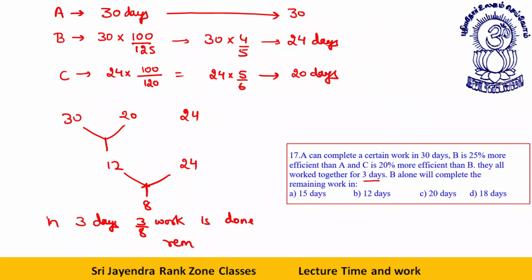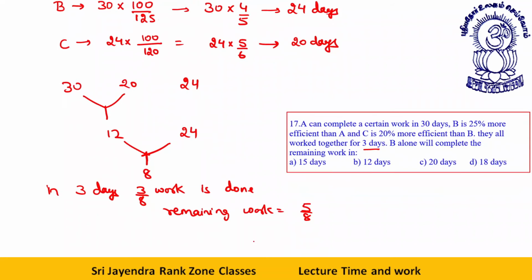So remaining work is equal to how much? 5 by 8. So time will be how much? Time for B will be 5 by 8 of this 20. 8 cancel by 24 will give me 3. That will give me 15 days. Okay, students, clear so far? Let's move ahead. Let's take the next one.